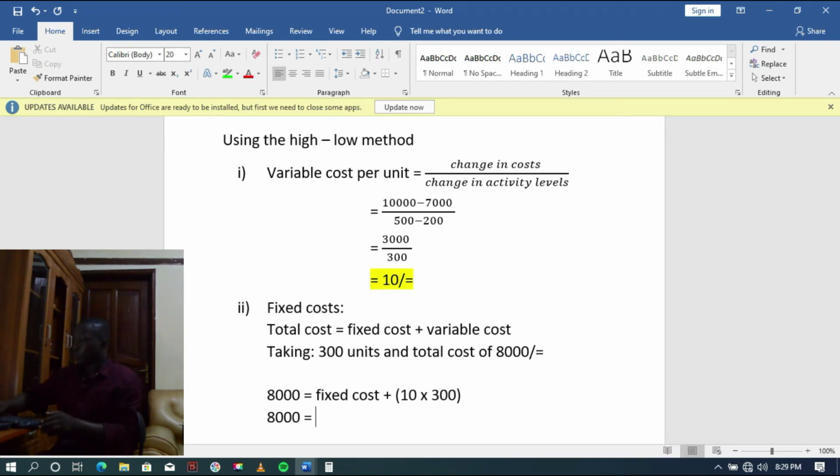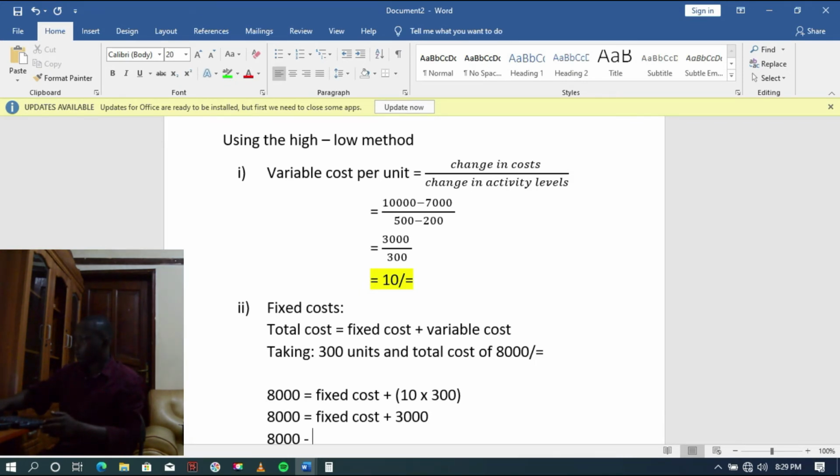That is what we've chosen, the one we highlighted in green. We've decided to go with 300 and 8,000, but you can choose any. For example, you can choose 200 and 7,000, or 400 and 9,000. Whichever you choose will take you to the same total fixed costs of the production process.